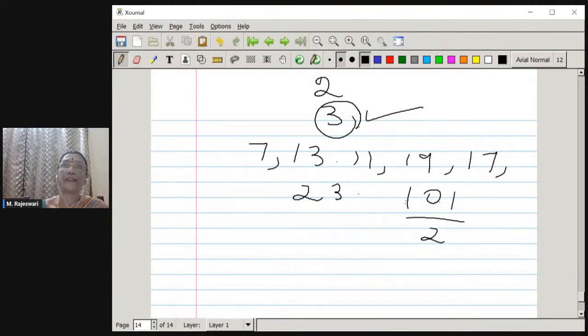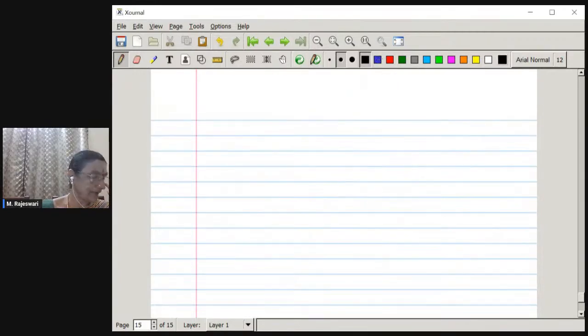Up to 50 you try whatever number, it is not clicking. If you try 33, 3 times 33, again it is not a factor. 11 is not a factor. 1 plus 1 is 2, 2 minus 1... it doesn't have 11 as a factor. Then try the prime numbers. It's only by the trial and error method. We should keep trying using the divisibility test and then the trial and error method. We should find out whether it is a prime number or not. Okay, this is one thing that you have to find out.